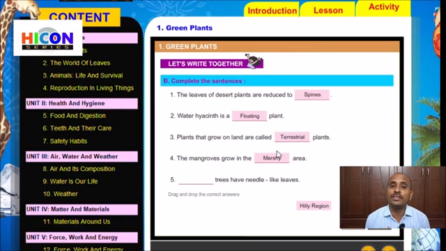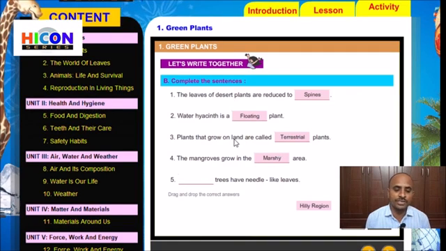Mangroves grow in the regions where a river joins the sea. At those places where the river joins the sea, the mangroves grow. We have already discussed that in India, the largest mangrove forest is, can you remember the name? That is the Sundarban mangrove forest, which is located in West Bengal. Children, read the fifth sentence.